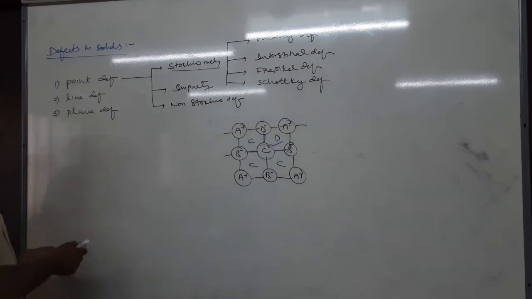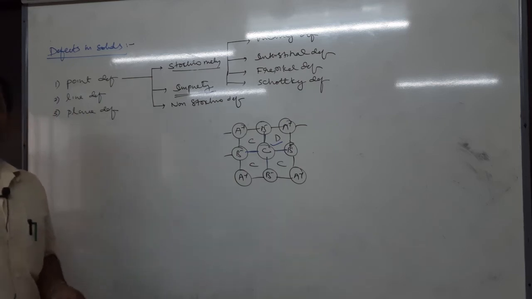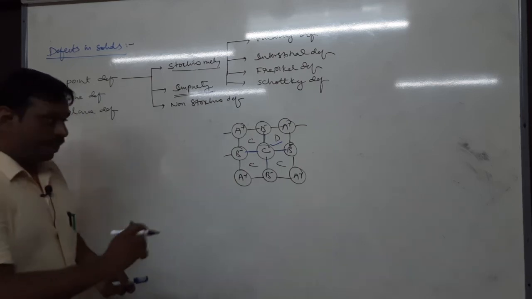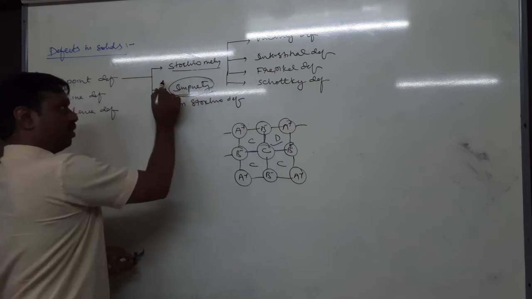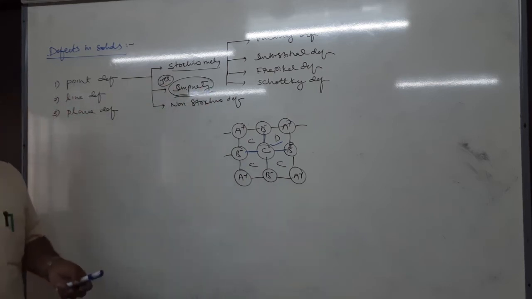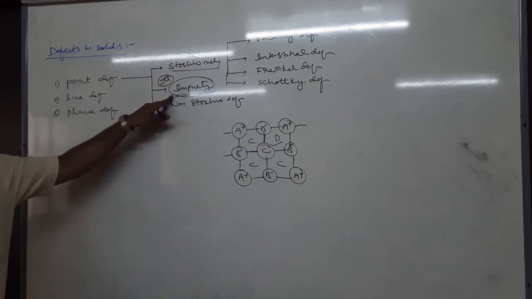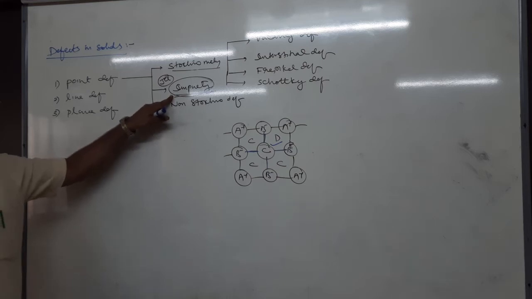Next is impurity defect. In impurity defect, there is only one example: doping of NaCl. Based on this also, a question appeared in a previous JEE. There is one good problem. If they want to give a problem, they mostly give it on impurity defect. There is only one problem related to this.